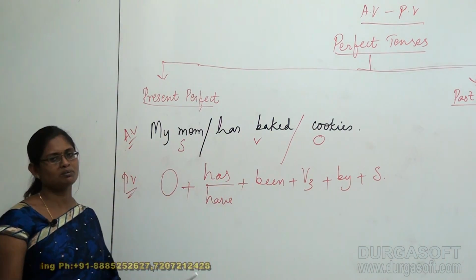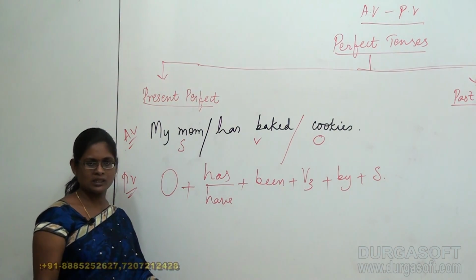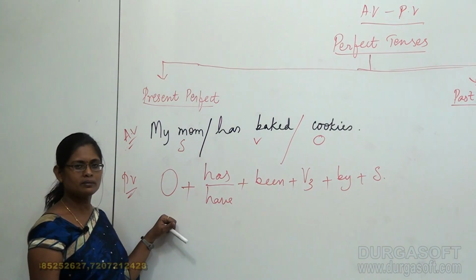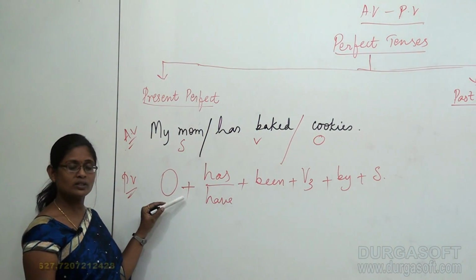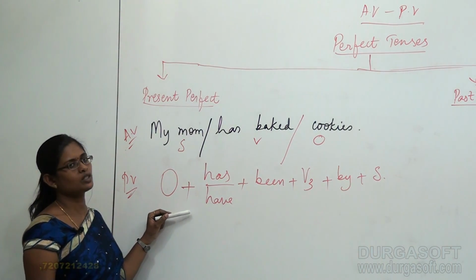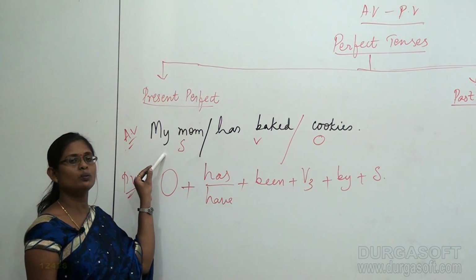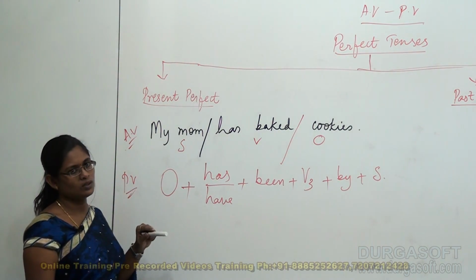Okay. So, in fact, this is not my tense structure. In fact, this is my voice structure. So, this is my passive voice structure for my given active voice, in the given respective tense.